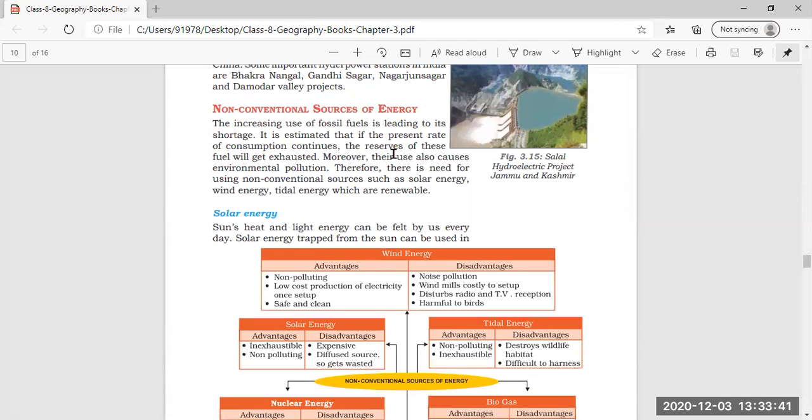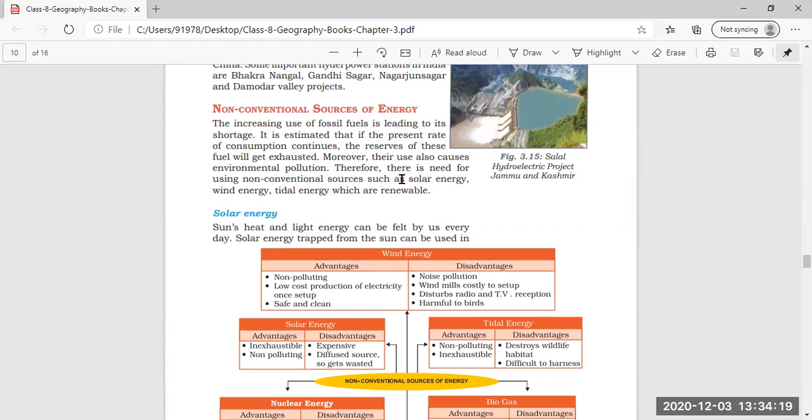It is estimated that if the present rate of consumption continues, meaning if we consume these fossil fuels in the same manner as today, using more than we need, then the reserves of these fuels will get exhausted, completely depleted, and in the near future they will be extinct, with no more for us to use.